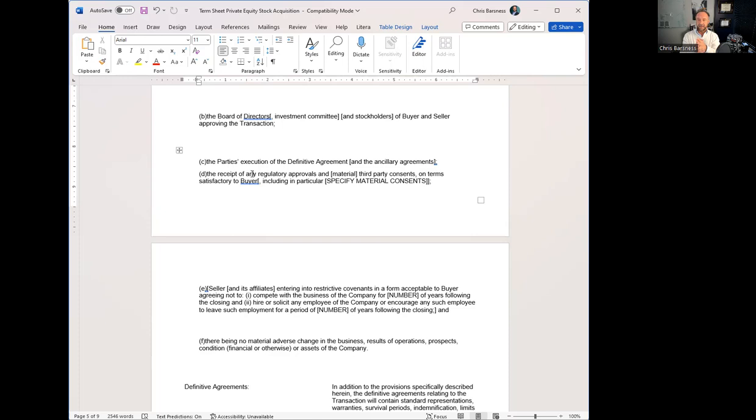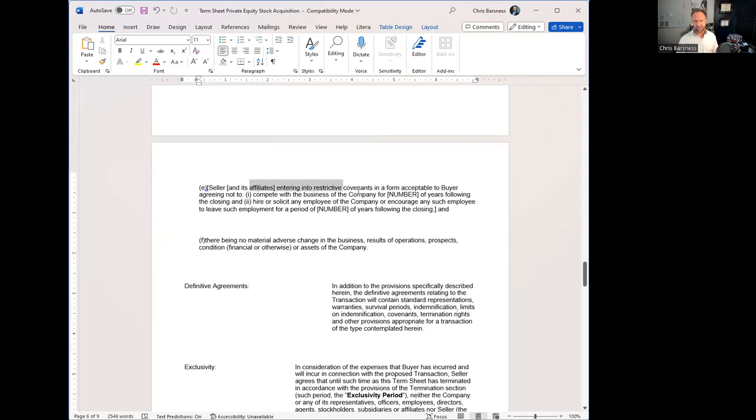Contracts might say, somebody new buys this company, I want the right to either terminate my contract with you or not, or for a lease. If the company is leasing their current location, the landlord may have the right to say yes or no to the new person coming in as the new owner. So you have to make sure that you have those approvals before you close.